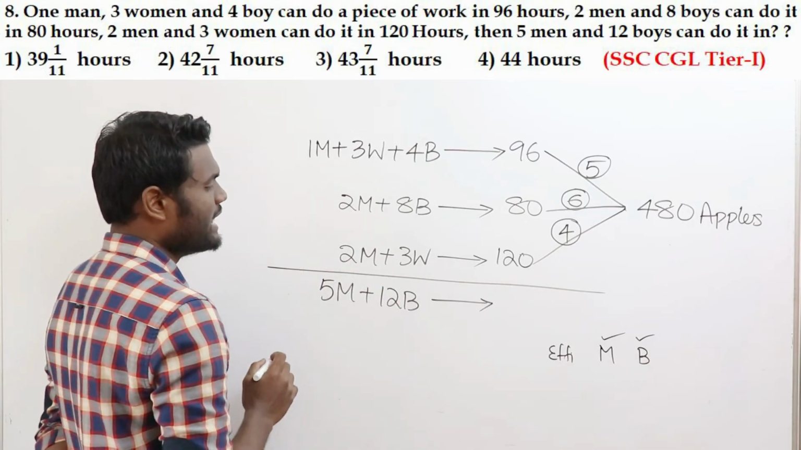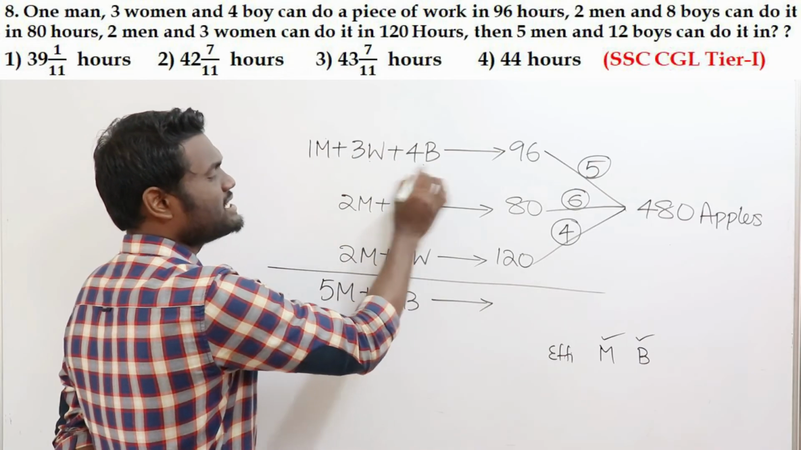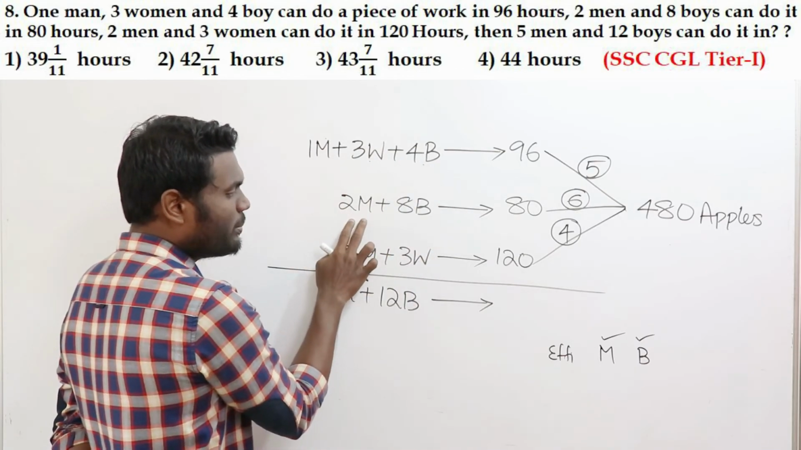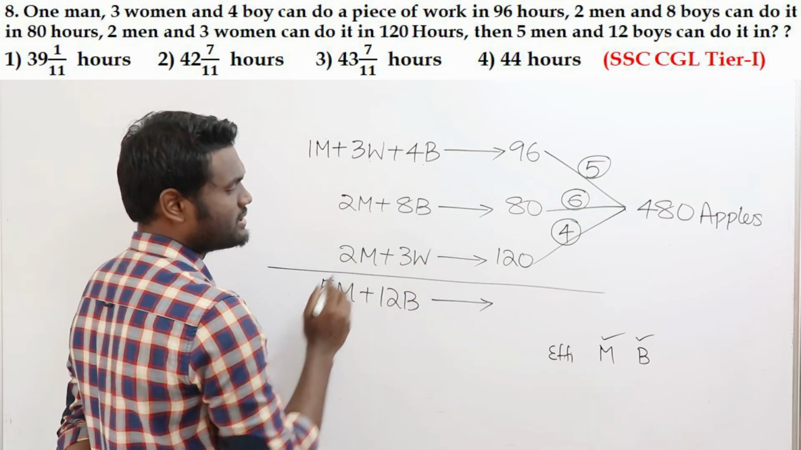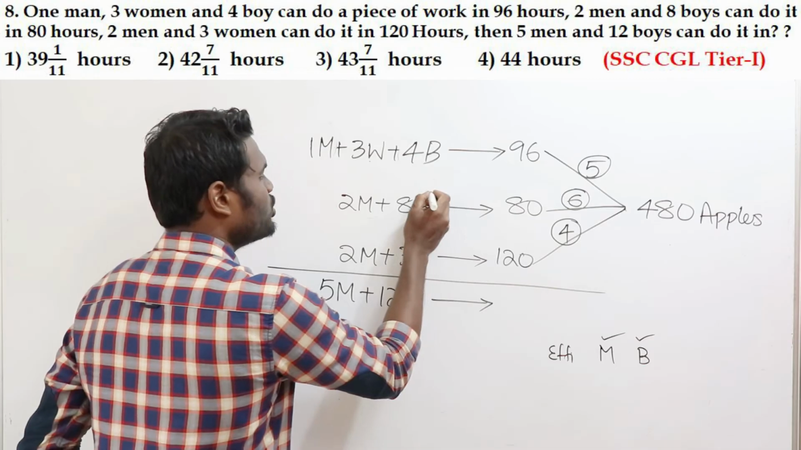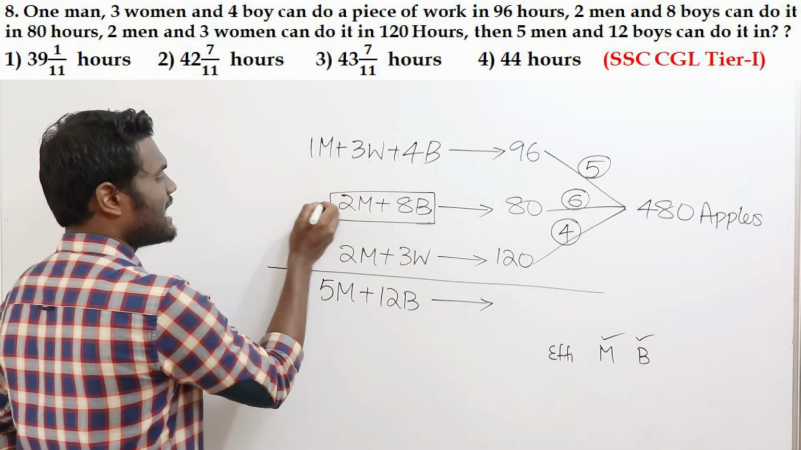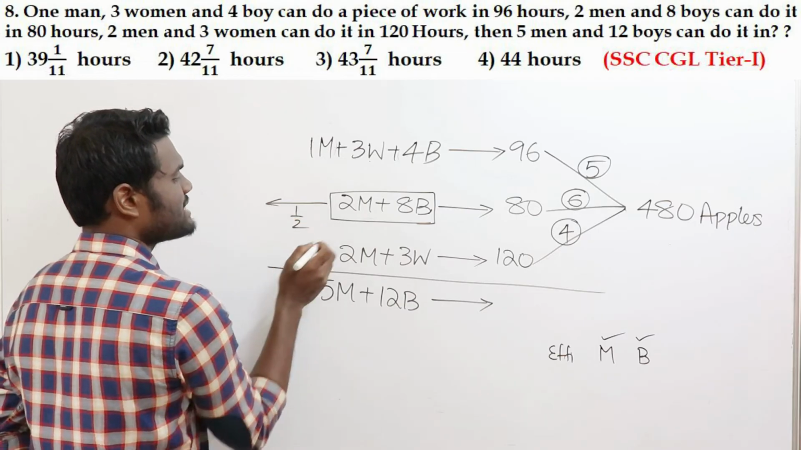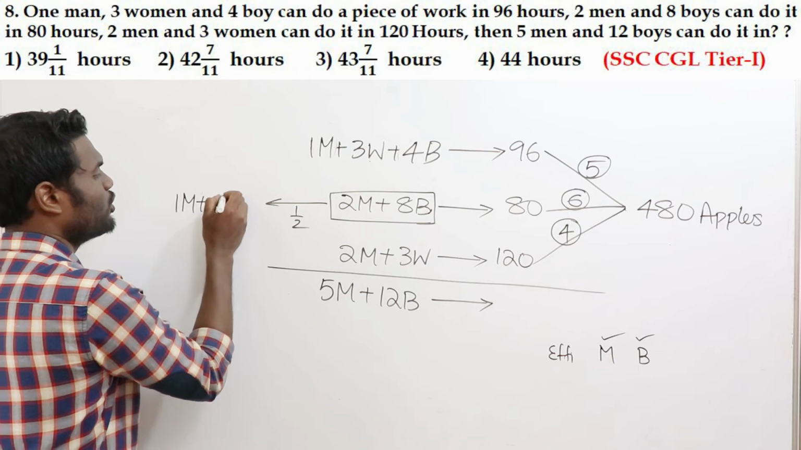Now if you observe here, it is like 1 man, 3 women, 4 boys in this equation. In this equation, 2 men, 8 boys. In this equation, 2 men, 3 women. So now what you will be doing is, do half of this. 2 men, 8 boys, half. Half is nothing but 1 man and 4 boys.